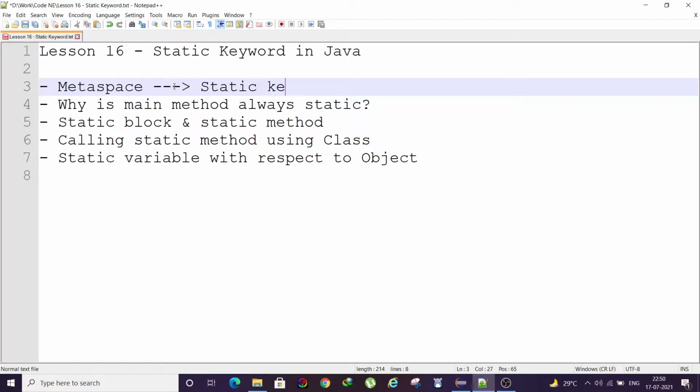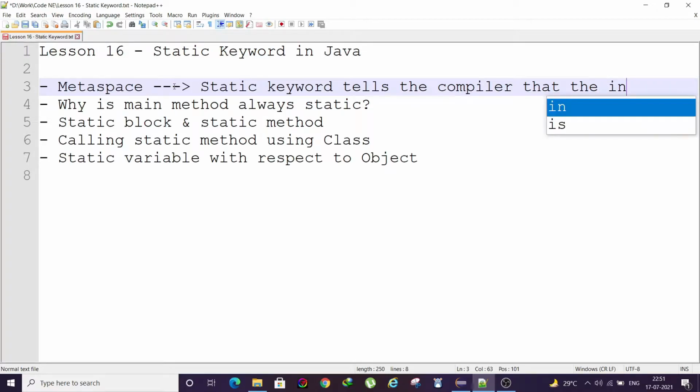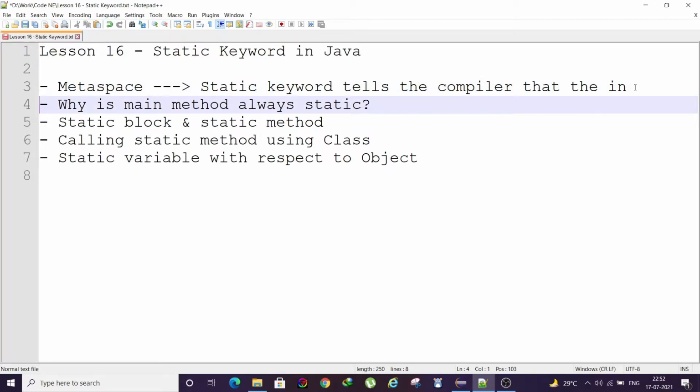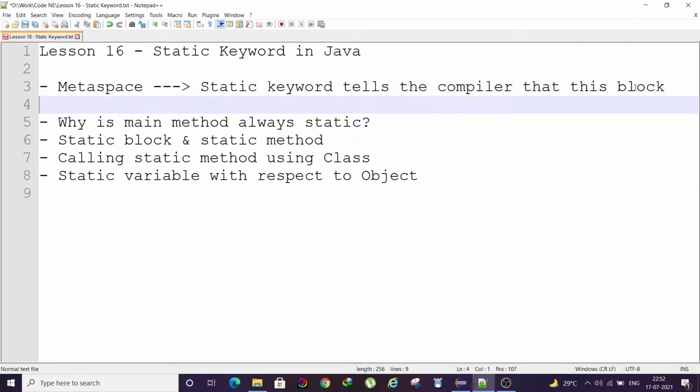the static keyword tells the compiler that this block of code or variable need not be instantiated.